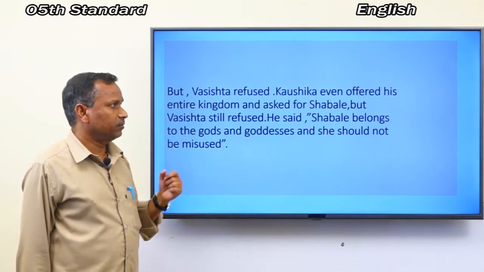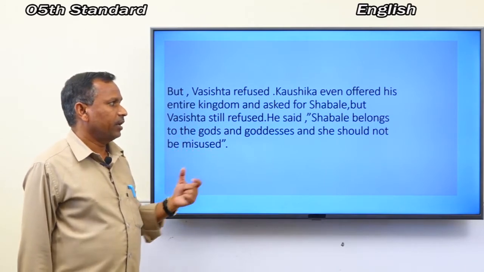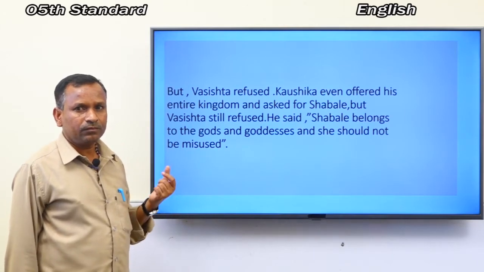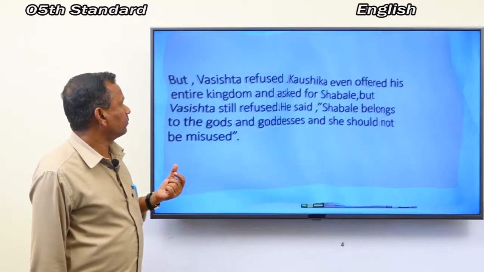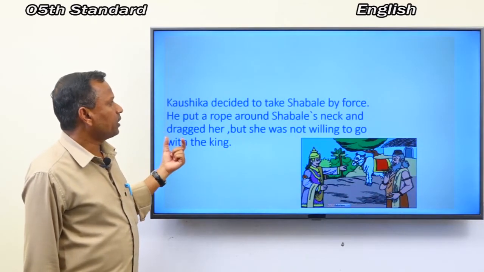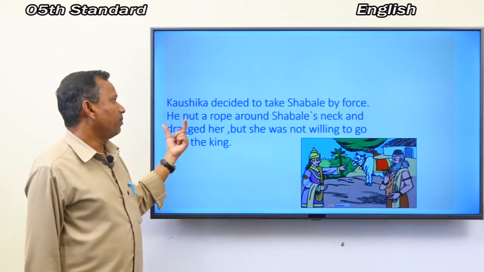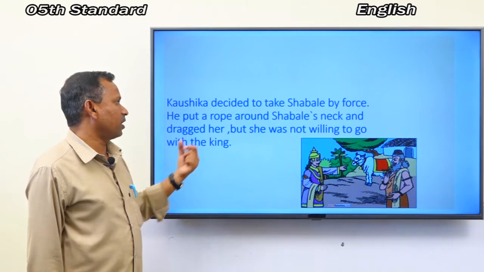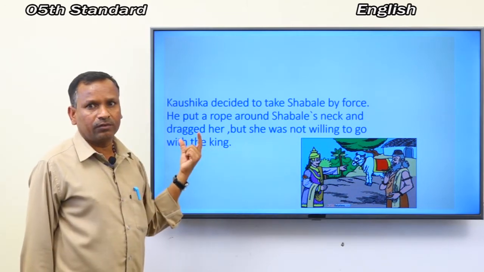He said, Shabale belongs to the gods and goddesses and she should not be misused. Kaushika decided to take Shabale by force. He put a rope around Shabale's neck and dragged her, but she was not willing to go with the king.